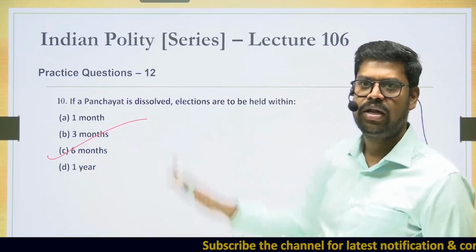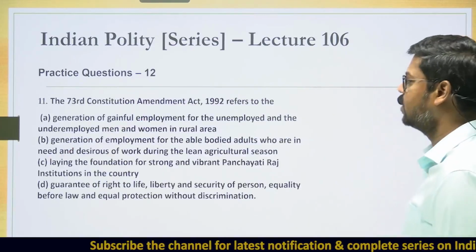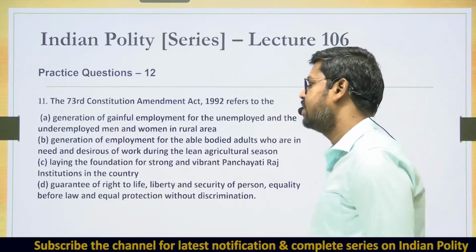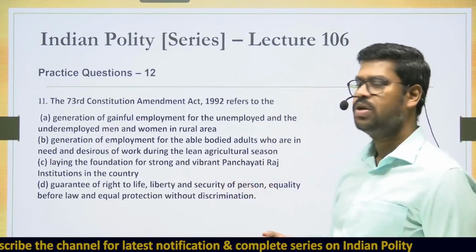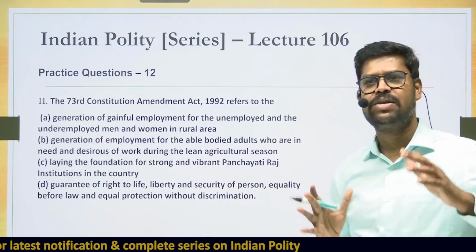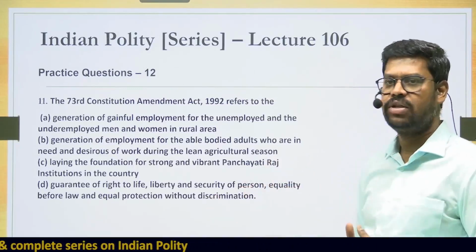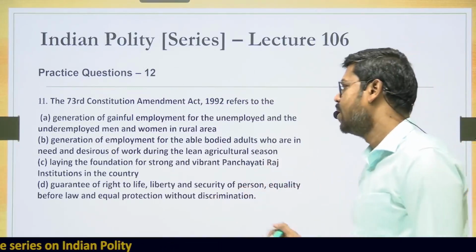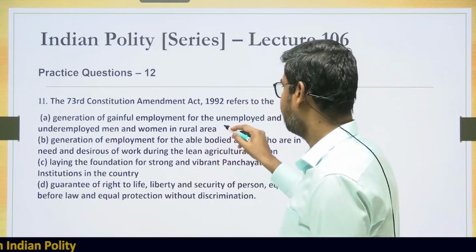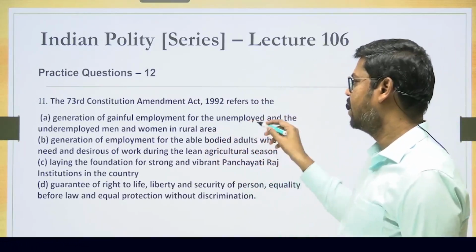So I'm sure that till this point of time you have a good conceptual clarity. So come to the next question, that is question number 11. The 73rd Constitutional Amendment Act 1992 refers to what? So what is the basic objective, or what is being provided by the 73rd Constitutional Amendment Act? Generation of gainful employment for the unemployed and underemployed men and women in rural India.